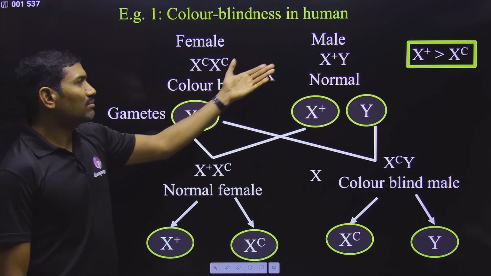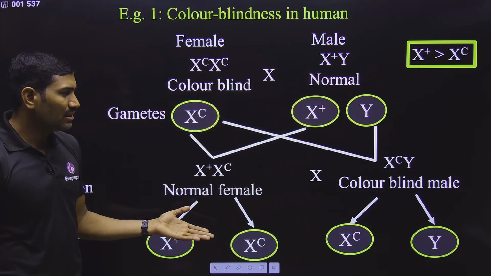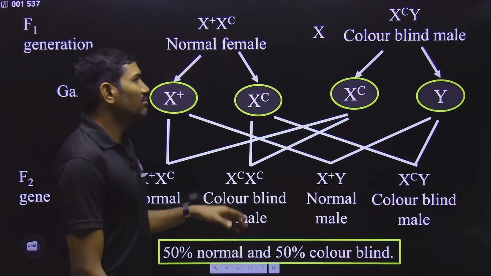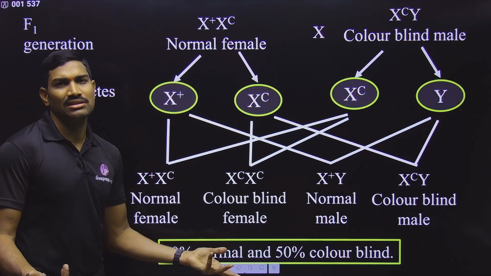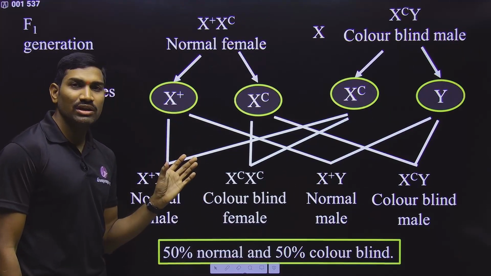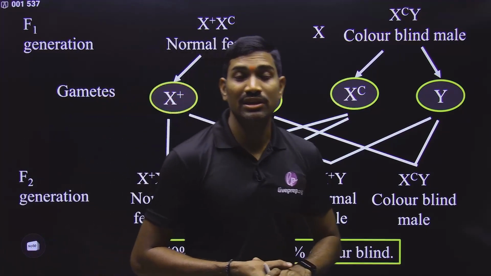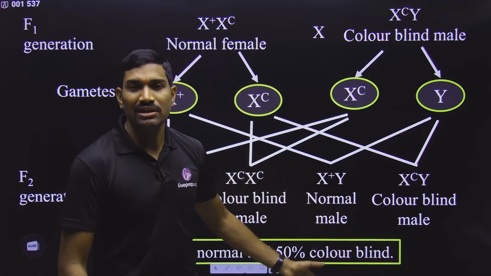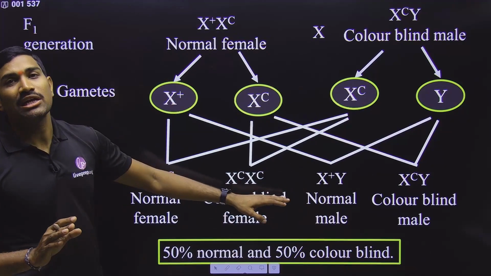Suppose the female is colorblind and the male is normal. So what is the result in the next generation? Observe carefully. When these two individuals are married, what is the result in the next generation? Write the gametes very clearly and write the next generation genotypes, phenotypes, and don't make any mistake whether it is dominant type or recessive type. Observe very carefully. It is a recessive type disorder, right? So in this way you are getting the result, and these are also again common types of questions.